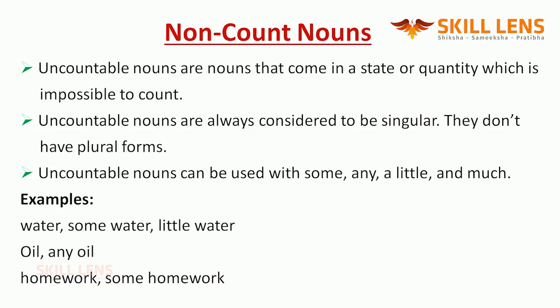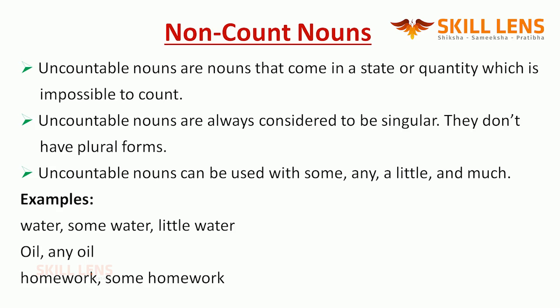They don't have plural forms. We can use some, any, a little, much with uncountable nouns. Some, any, a little, much, these are all determiners. We are checking the quantity of it, so you can't talk about it in numbers.